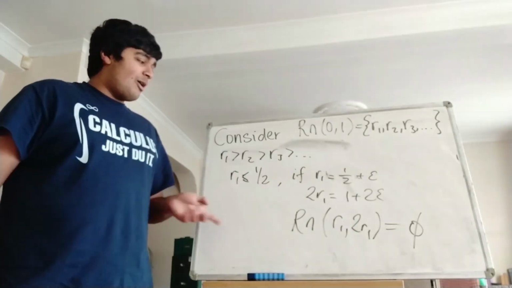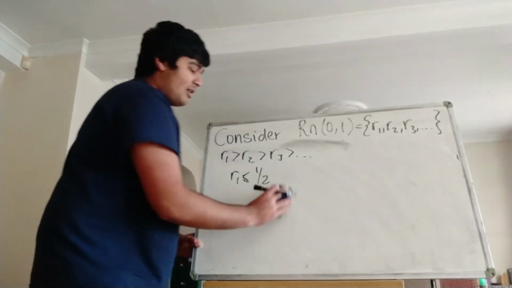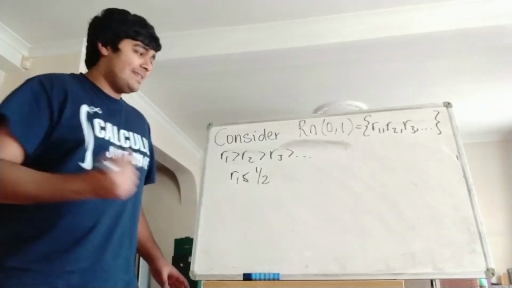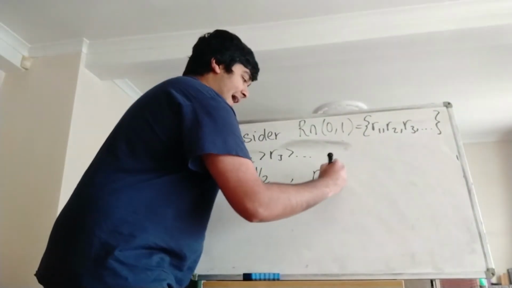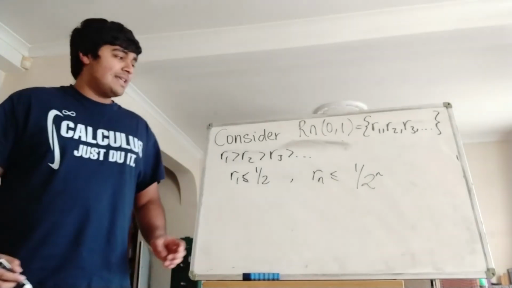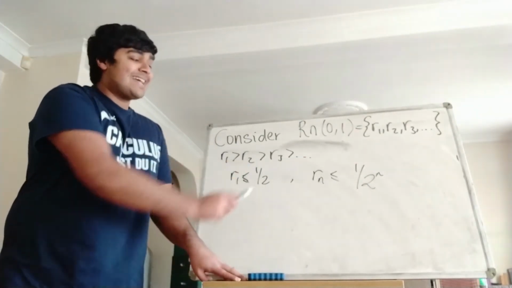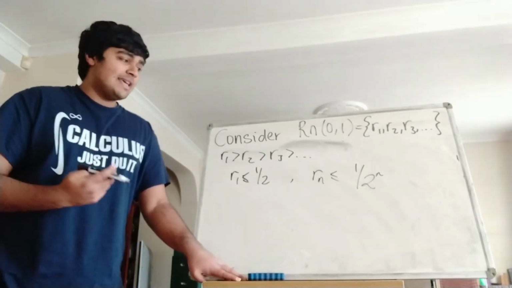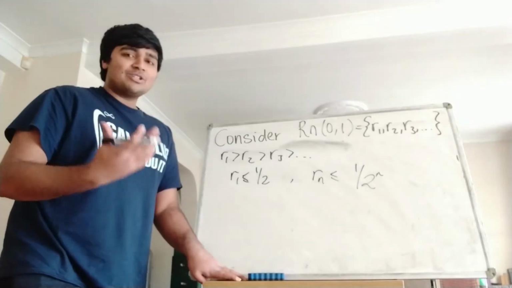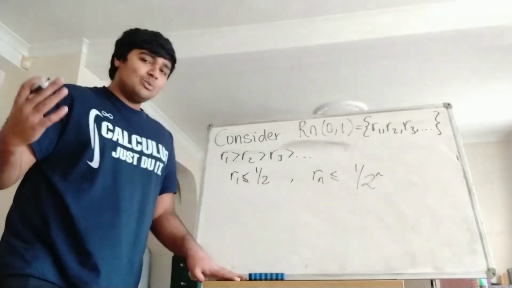So we must have that R1 is less than or equal to a half, and for the exact same reason, R2 must be less than or equal to a quarter, R3 must be less than or equal to an eighth, and so on. So in general, Rn must be less than or equal to 1 over 2 to the n. And now what I'm going to do is argue that in fact each Rn must be exactly equal to 1 over 2 to the n. So we've shown that Rn is less than or equal to 1 over 2 to the n, but now I'm going to show that in fact it can't be strictly less than. So let me bring this up to the top of the whiteboard and we'll continue.